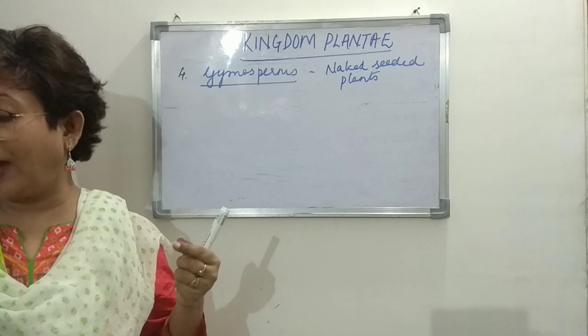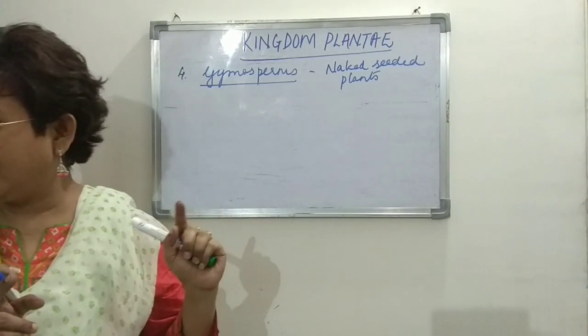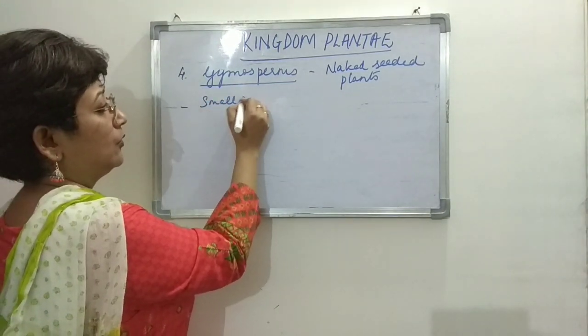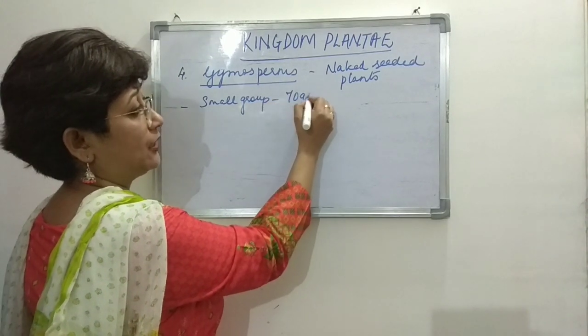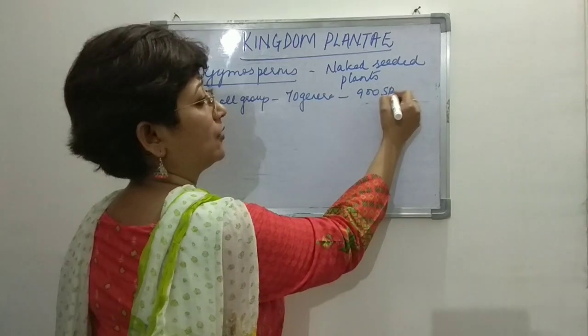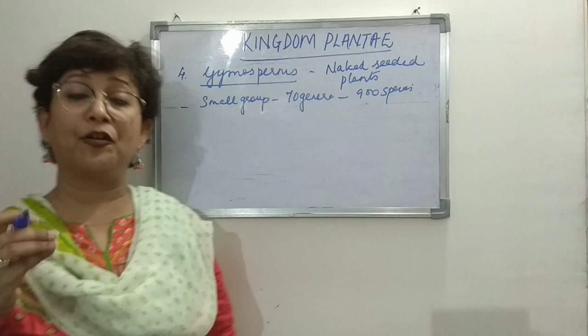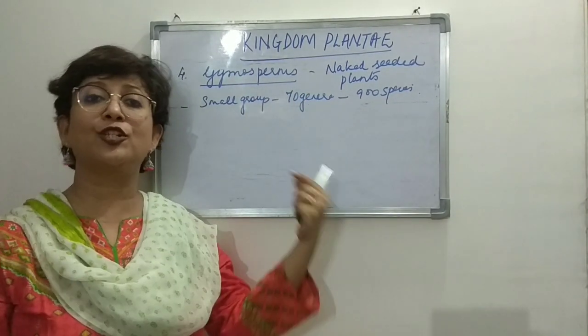Seeds without flowers, right? They are a small group of plants, represented by 70 genera and around 900 species. There was a time, around 200 billion years ago, when these were the dominant species on Earth.